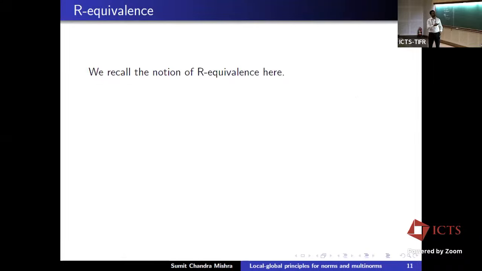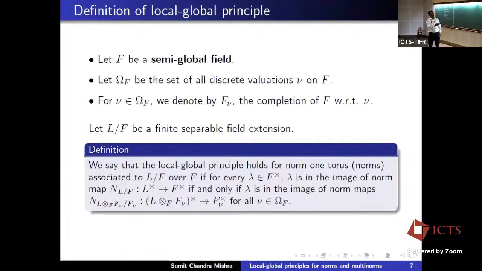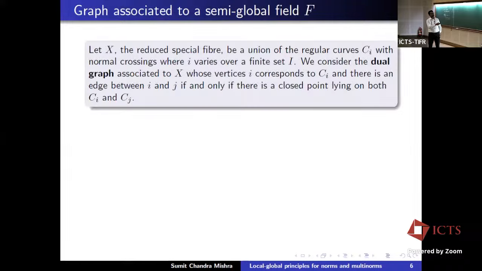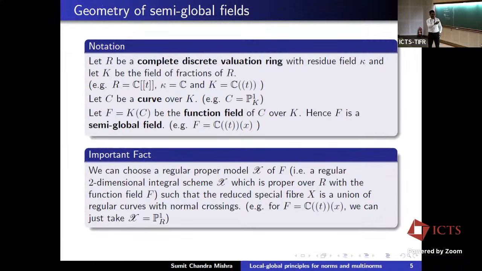It is actually work by Lipman, and using that we can get it in our setting. What's your definition of normal crossings if the residue field is not perfect? Okay, we'll discuss that separately.